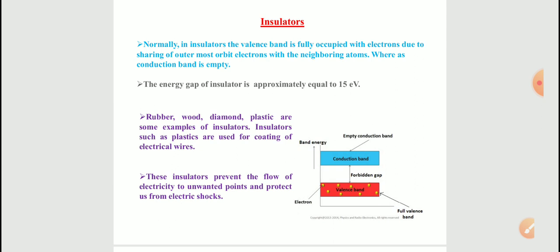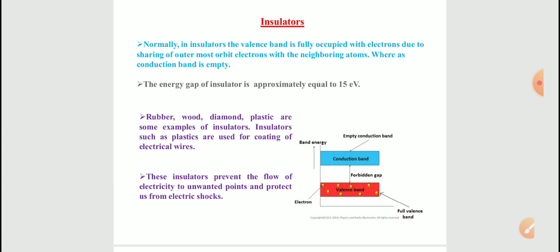The forbidden gap between the valence band and conduction band is very large in insulators. This is in the range of 5 to 15 electron volts. So in order to move the valence band electrons into the conduction band, we need a large amount of external energy, and that energy should be equal to the forbidden gap. But in fact this is practically impossible. If we consider a few examples, rubber, wood, diamond, plastic are some examples of insulators.